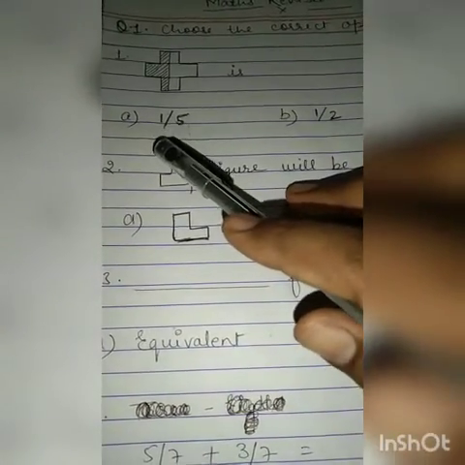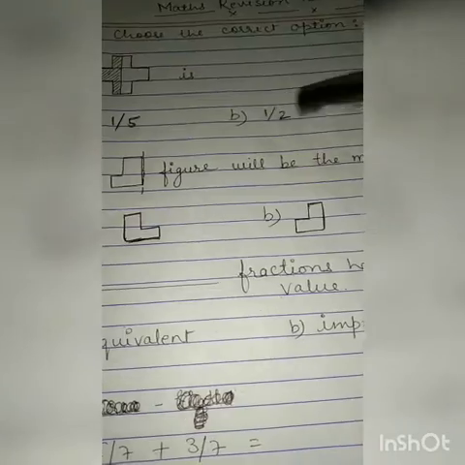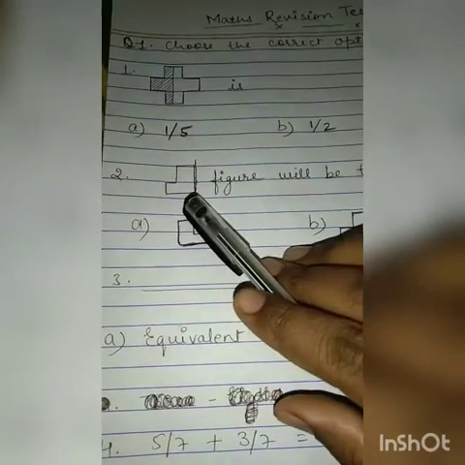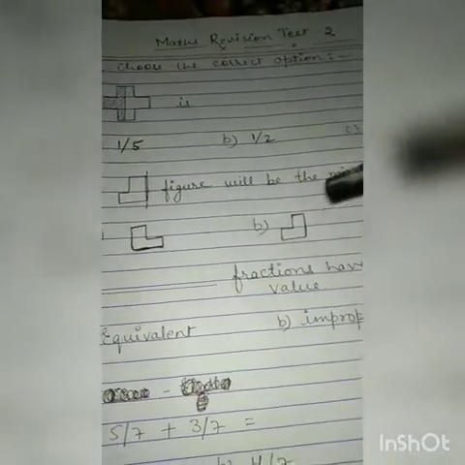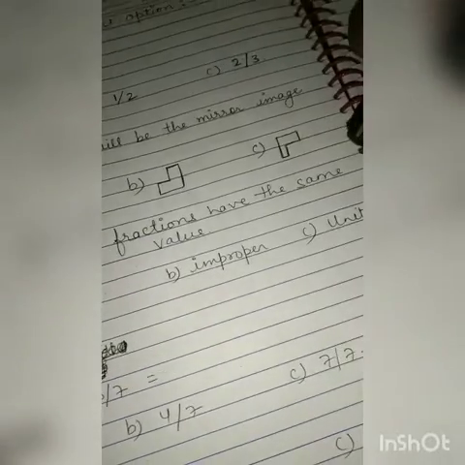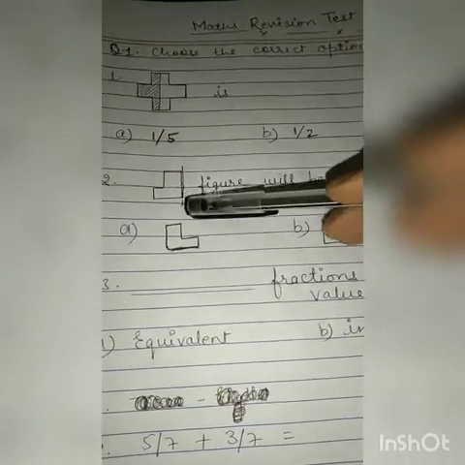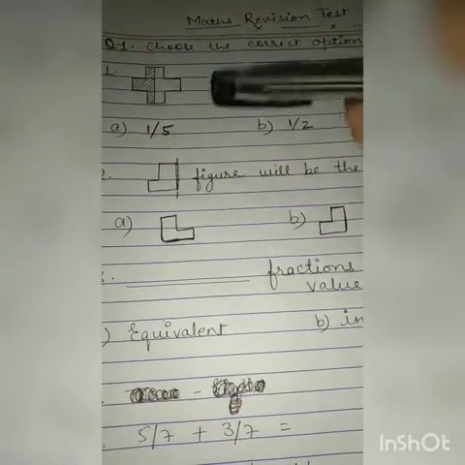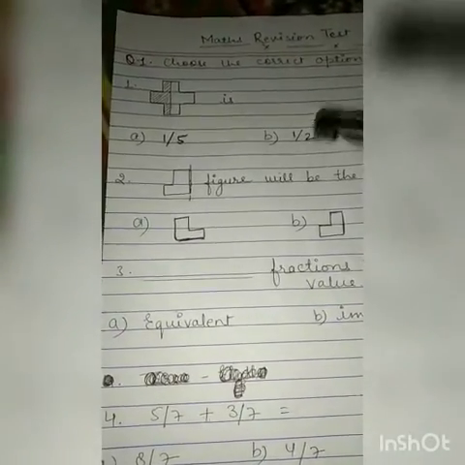The first option is 1 upon 5. B option is 1 upon 2. C option is 2 upon 3. Next figure is drawn. Figure will be the mirror image. You have to tell the mirror image of this figure. So 3 options are given. You have to mark which one is correct.